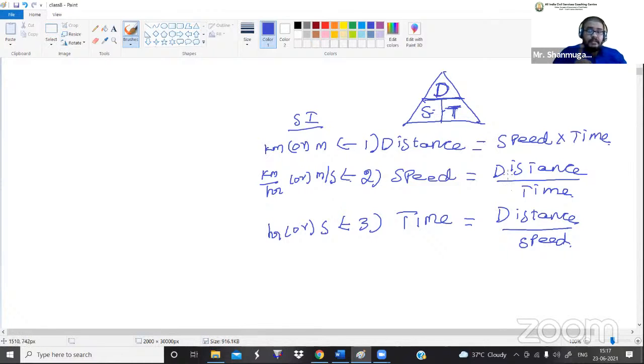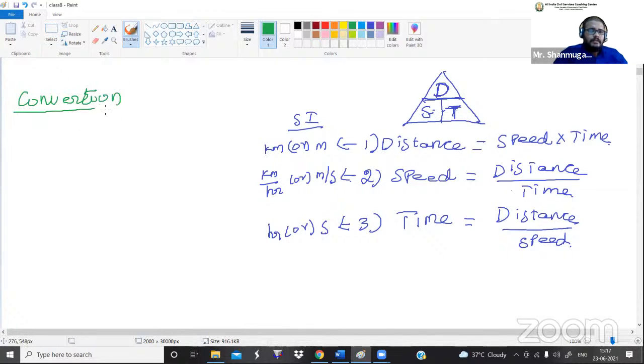So about the conversion I'm saying, if they are giving the kilometer value, you have to convert either into meters, or you have to convert the seconds into hours. Do you get what I'm saying? These are all the basic things you have to keep in mind while solving the time and distance concept. Fine. Now, how do we make the conversion? The next thing is how we can convert kilometer per hour to meter per second, and from meter per second to kilometer per hour. That is the next question. So let me tell you. Conversion.